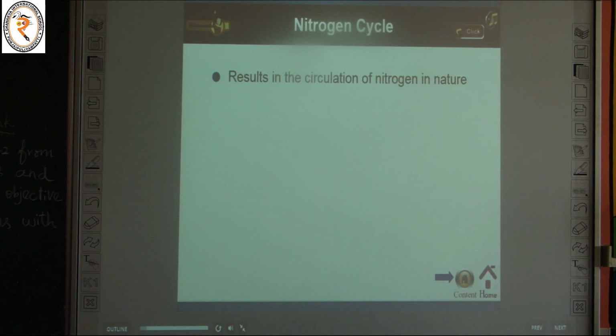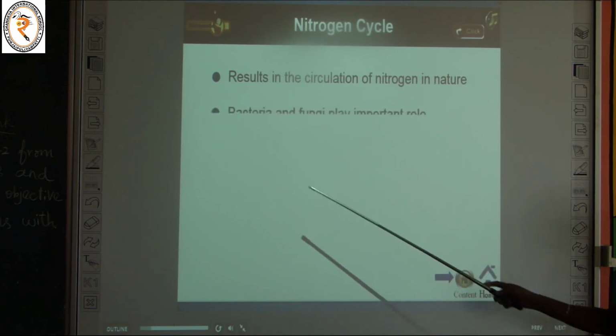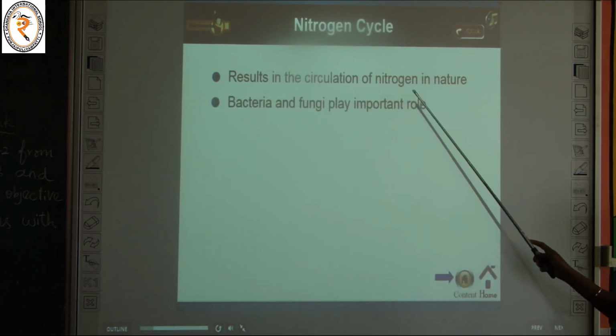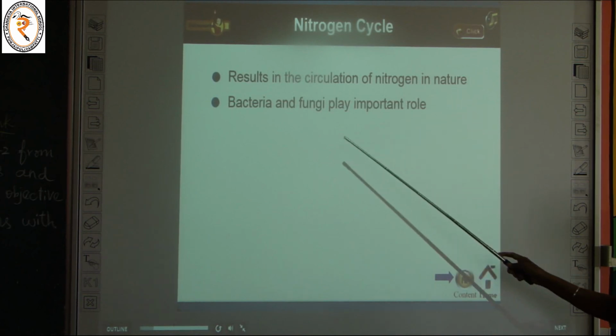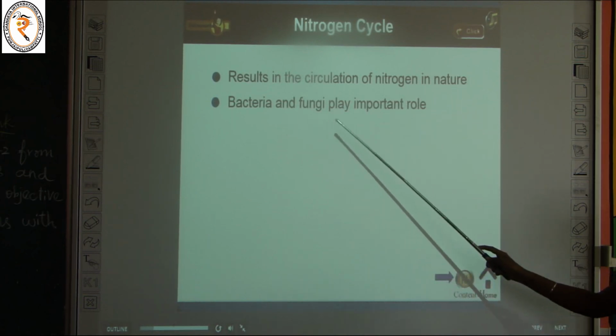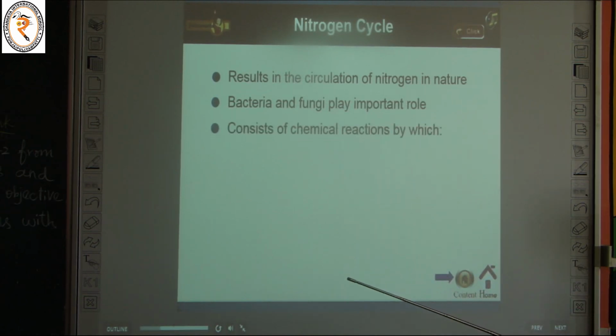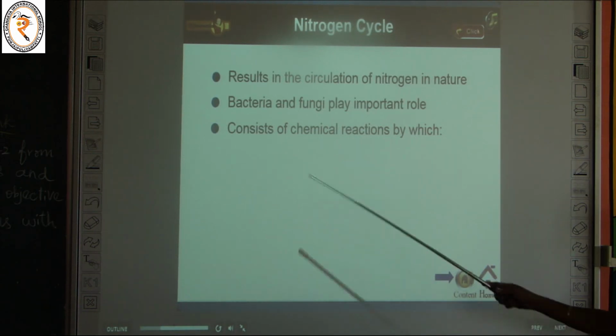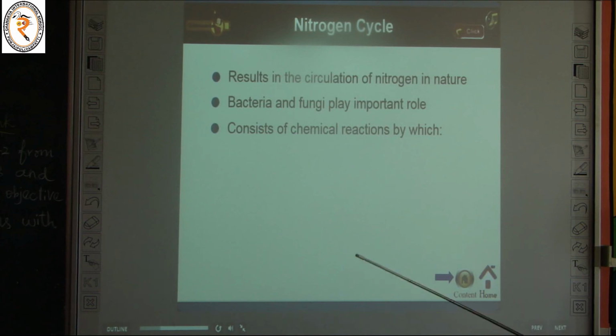Okay. And the next topic is nitrogen cycle. See, it results in the circulation of nitrogen in nature. Bacteria and fungi play an important role in the nitrogen cycle. We already know that bacteria like rhizobium help convert the nitrogen present in the air to nitrogen compound. So, bacteria and fungi play an important role in the nitrogen cycle.